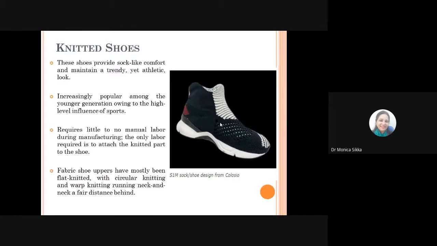So this requires little to no manual labor during manufacturing, and the only labor required is to attach this knitted part to the shoe. That's why the footwear manufacturers move their production closer to their larger markets, and possibly this eliminates the cost of shipping and tariffs. So circular knitted shoe uppers for sports and leisure footwear have been produced since 2012, and they just debuted in the Olympic Games then.